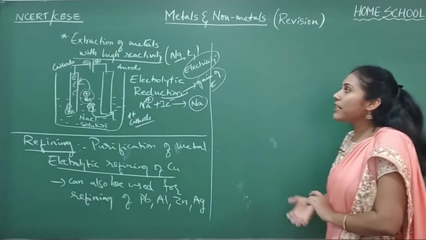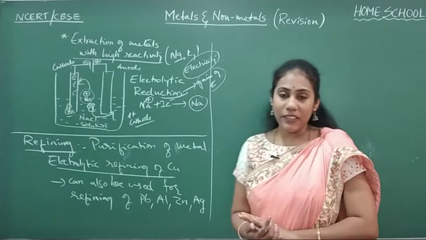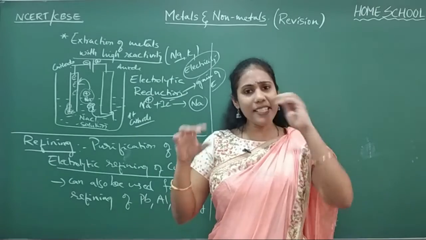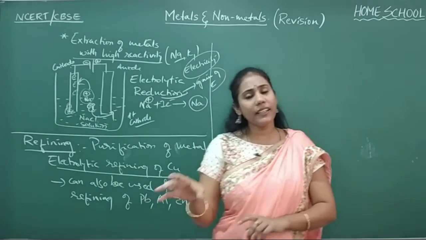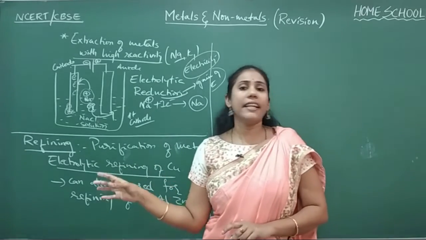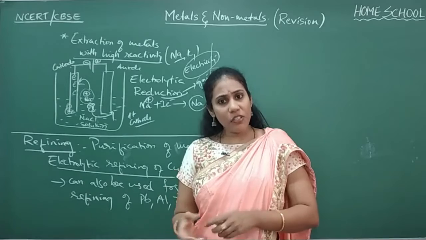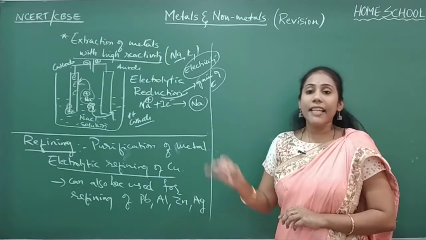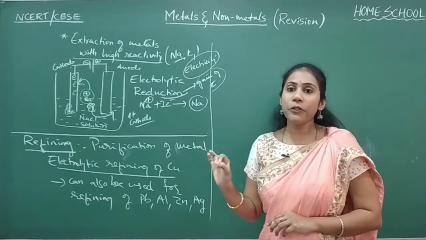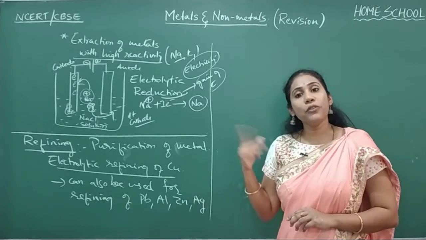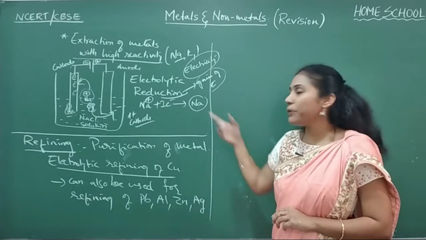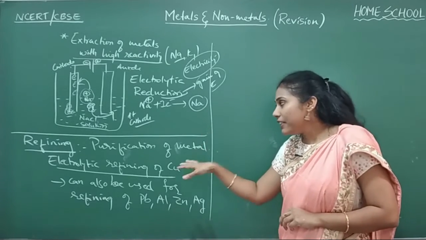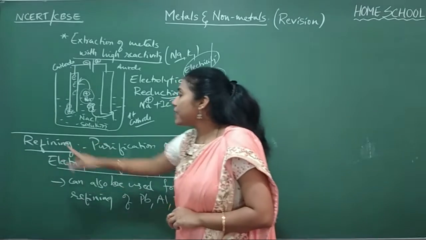And this is all about extraction of metals with high reactivity. So we studied extraction of metals with low reactivity, moderate reactivity and high reactivity. And once you extract a metal, the metal will not be 100% pure. There will be some more chemical impurities. Those impurities you have to remove. We will call it a purification technique. In other words, we can also call it refining.